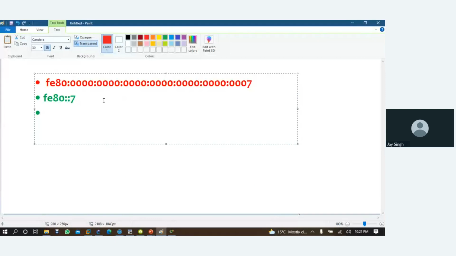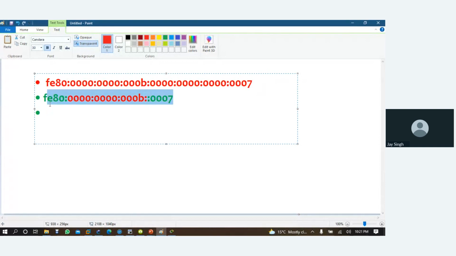Now if your IP is like this, here, if I'm using B, something like this, tell me where you can use this double colon. On this second larger part. Yes, very good. Till here you have to use it like this, and here you have to use double colon, and this you can write as 007.